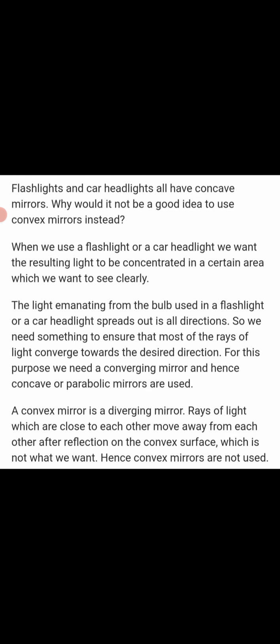If we use a convex mirror, as it is a diverging mirror, rays of light which are close to each other move away from each other after reflection on the convex surface, which is not what we want. We can't focus at one place whatever we wanted to see, as the rays are moving away in all directions. Hence convex mirrors are not used. Only we use concave mirrors. This is about the topic for today. Next we continue in the next class.